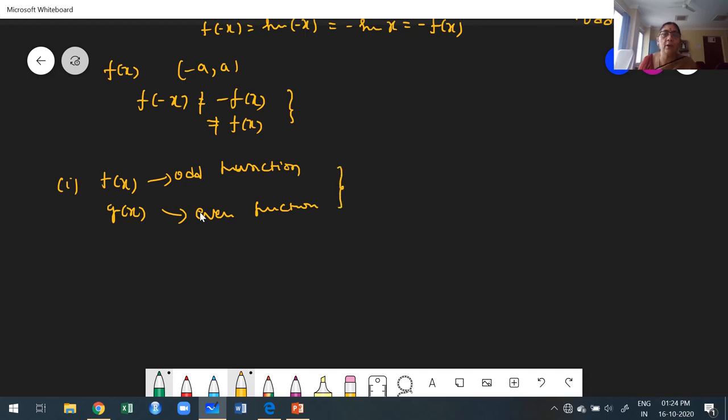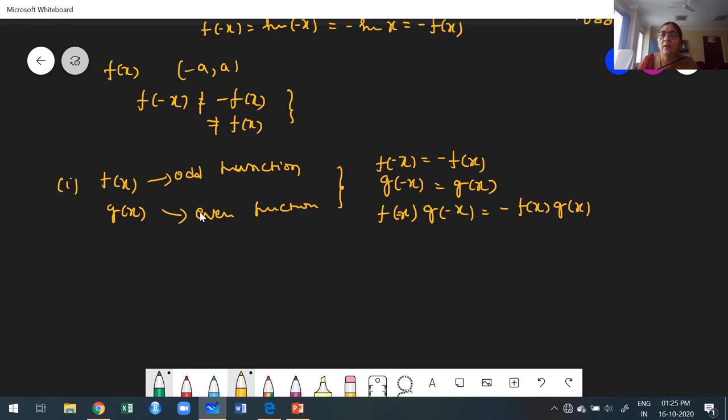What happened? The product of these two. What product of odd into even? F of x is an odd function means what? F of minus x is equal to minus of f of x. G of minus x is an even function. Therefore, g of minus x is g of x. Once you take the product, what happened? F of minus x into g of minus x is nothing but minus f of x into g of x, which is an odd function. Therefore, the product of odd into even, that resultant is what?